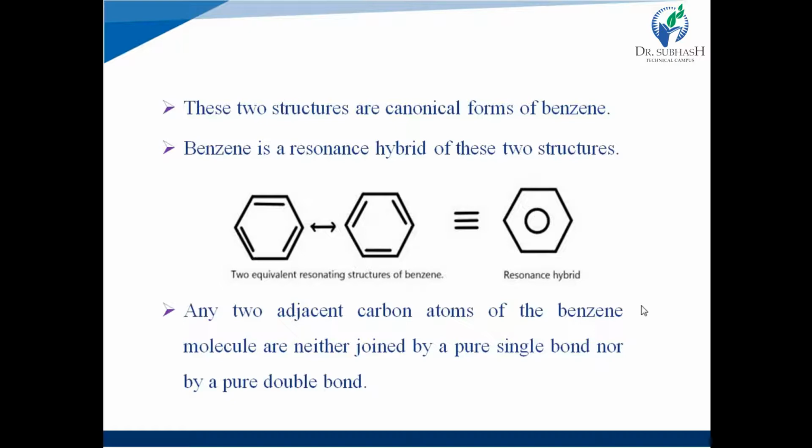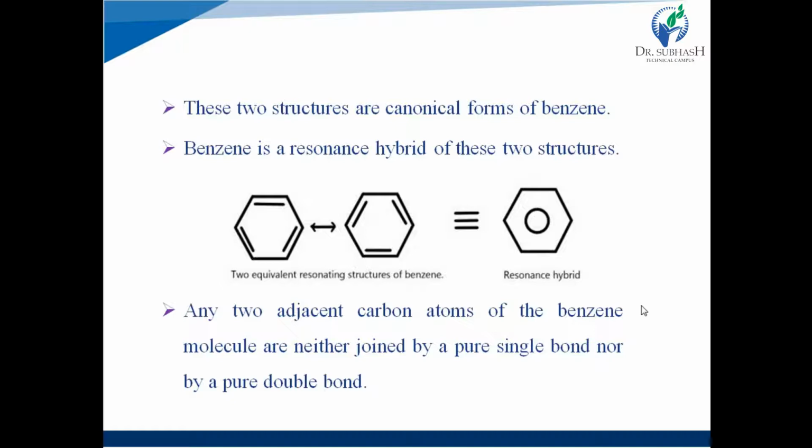That means it should move or delocalize and form the resonance hybrid. Any two adjacent carbon atoms of the benzene molecule are neither joined by a pure single bond nor by a pure double bond. In Kekulé structure, it defined only the alternative presence of single and double bonds. But practically it shows that all bond lengths and bond angles are the same, and it was not explained by Kekulé why it happens.